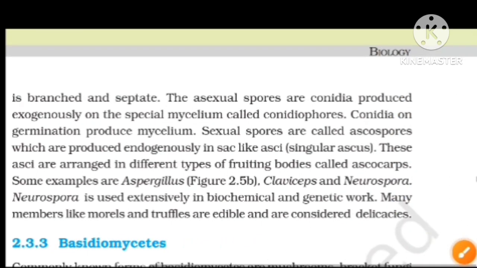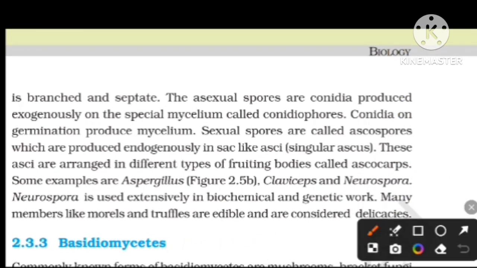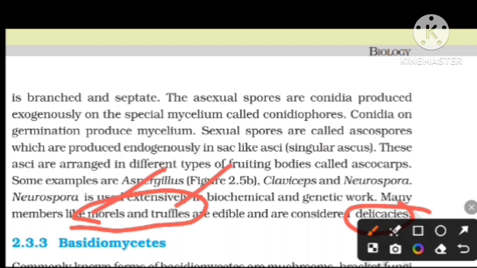It may be asked in NEET that Neurospora is used in biochemical and genetic work. Many members like morels and truffles are edible and considered delicious.